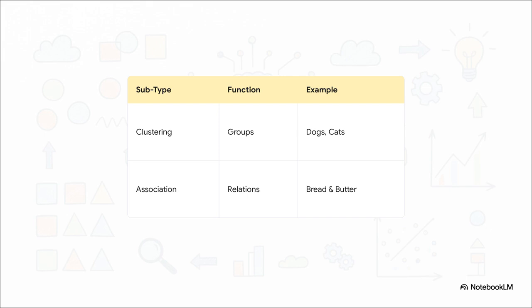The second one is association. This is all about finding hidden relations in huge databases. Supermarkets actually use this heavily. If a customer buys bread, what is the mathematical probability they'll associate it with buying butter? Oh, and there's one more branch worth mentioning called reinforcement learning, which simply put is the machine learning via pure trial and error, basically getting digital rewards for correct actions.